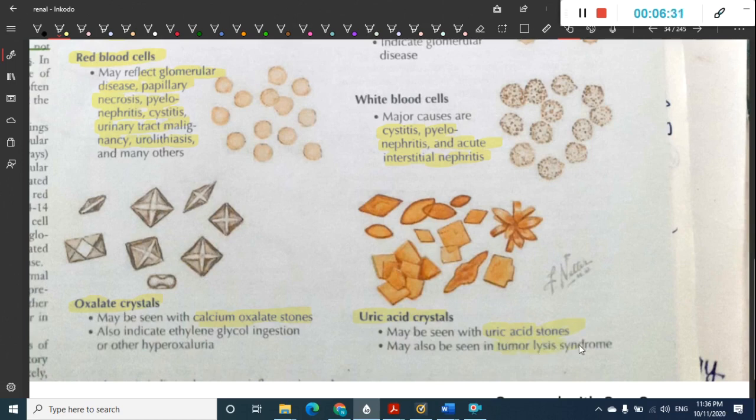Why in tumor lysis syndrome? This is because in tumor lysis syndrome there will be increased tumor cell breakdown. So as a result there is increased breakdown of DNA, RNA and proteins. The breakdown of DNA and RNA leads to the production of uric acid. So there is exaggerated uric acid leading to uric acid stones.